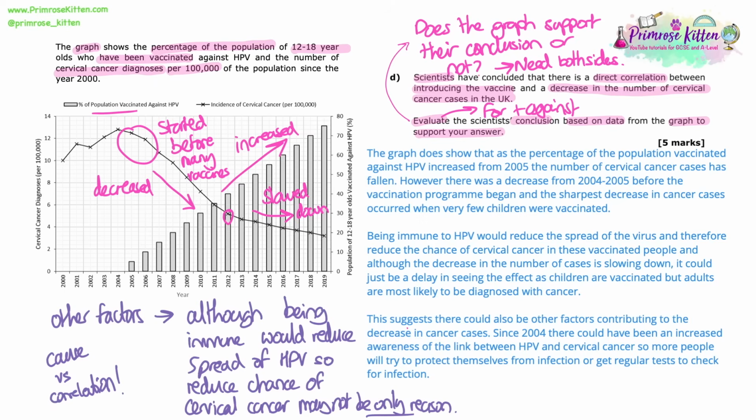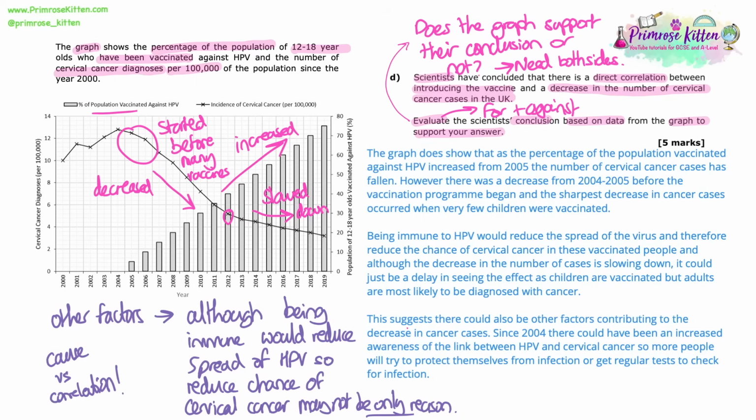So I'm going to go through my answer, and you can see where I've picked up the marks, and I've tried to make sure I've talked about data from the graph and both sides of the argument. So the graph does show that as the percentage of the population vaccinated against HPV increased from 2005, the number of cervical cancer cases has fallen. However, there was a decrease from 2004 to 2005 before the vaccination programme began, and the sharpest decrease in cancer cases occurred when very few children were vaccinated. So I've got the pro and con of the decrease and the increase pattern, so there are two sides there in one paragraph.